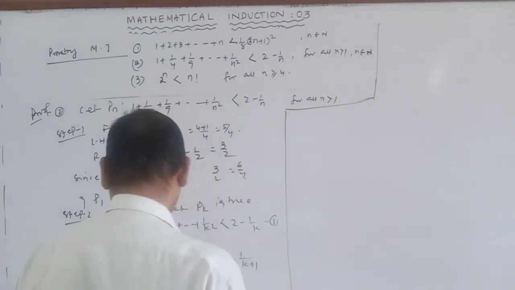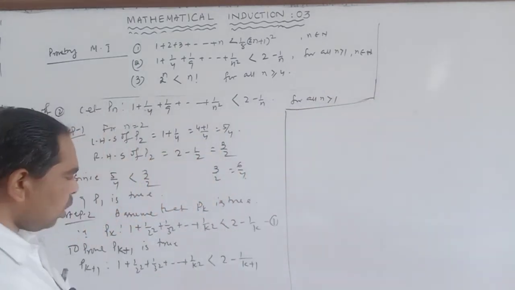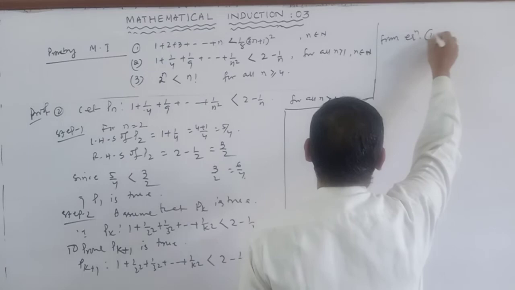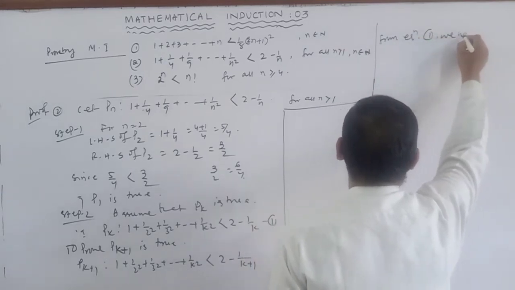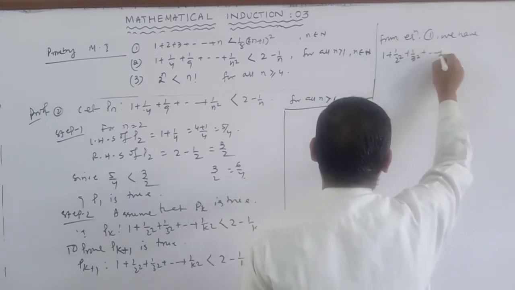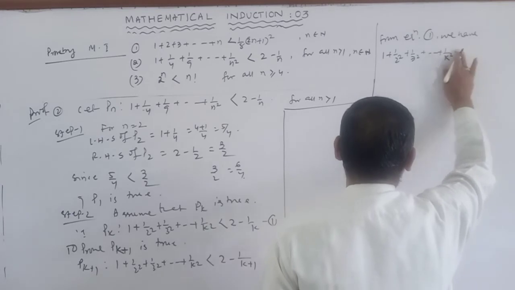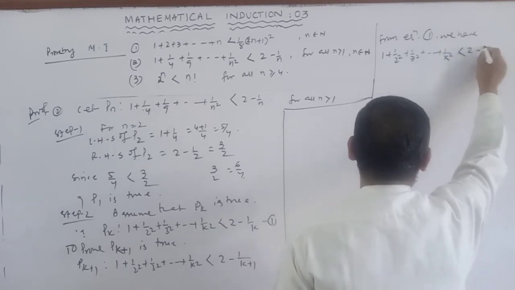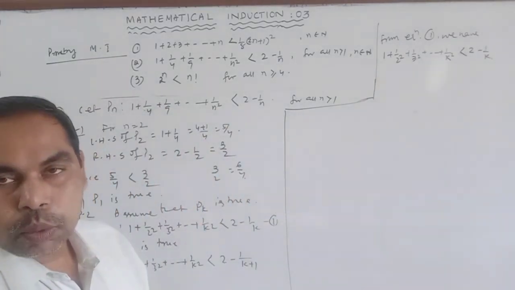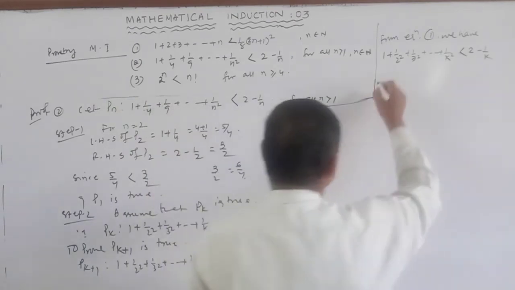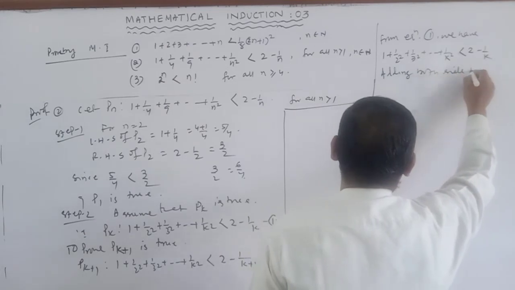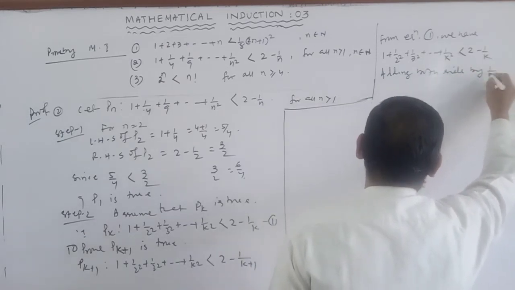So from equation 1 we have 1 plus 1 by 2 square plus 1 by 3 square up to 1 by k square is less than 2 minus 1 by k. Okay, adding both sides by 1 by (k plus 1) whole square.